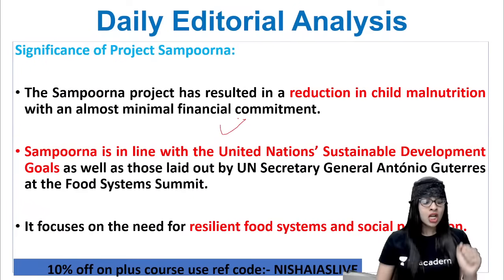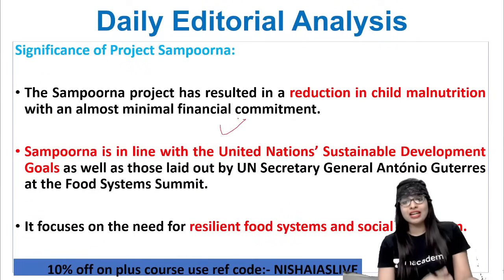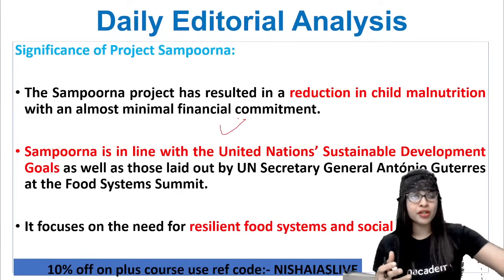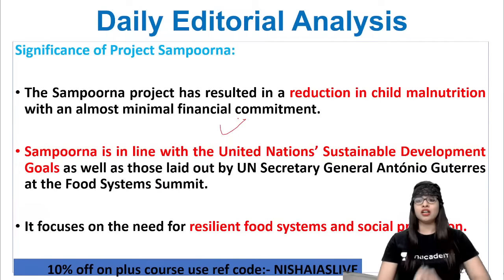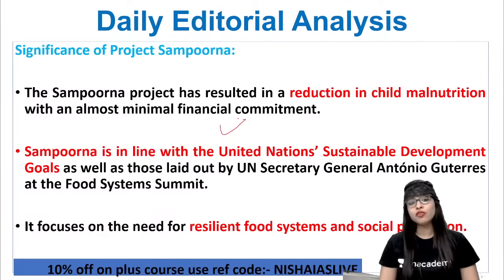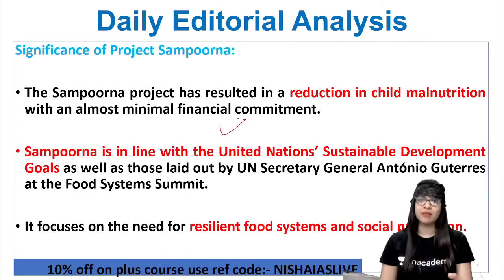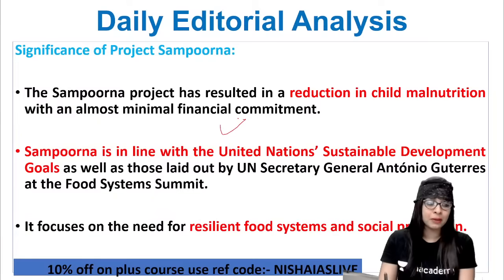Okay. So now back to the class. Now this Sampurna project, apart from that, the importance is that it is also in line with the United Nations Sustainable Development Goals, the UNSDG, because malnutrition, poverty, all these things have to be removed now. Along with that, it is also laid out by the UN Secretary General, Antonio Guterres, at the Food Systems Summit. So this kind of projects have gained international recognition also. They made a point that they are focusing on the need for resilient food systems and also social protection. Food security is very important. At the same time, social protection is also important. So they're focusing on twin objectives under the same umbrella. Clear?